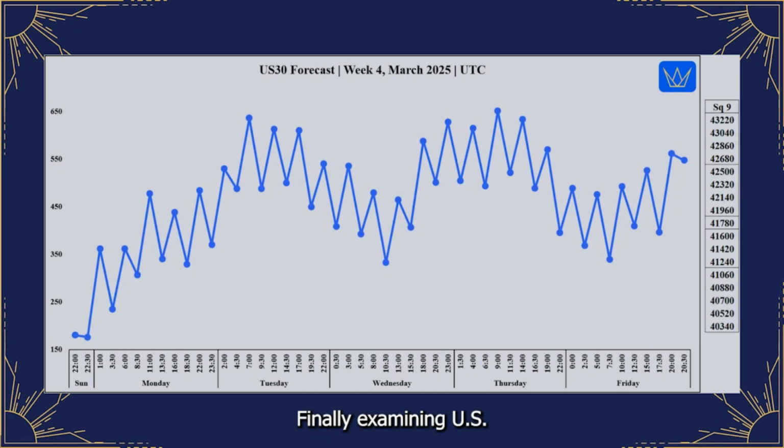Finally, examining Us30, Dow Jones. Our fundamental perspective this week remains cautiously optimistic. Looking at the mass pressure data for the Us30 for the week of March 23rd to 29th, 2025, the overall cyclical tendency indicated by the mass pressure data suggests a neutral to bullish bias with significant intraday volatility expected, particularly on Monday and Tuesday.